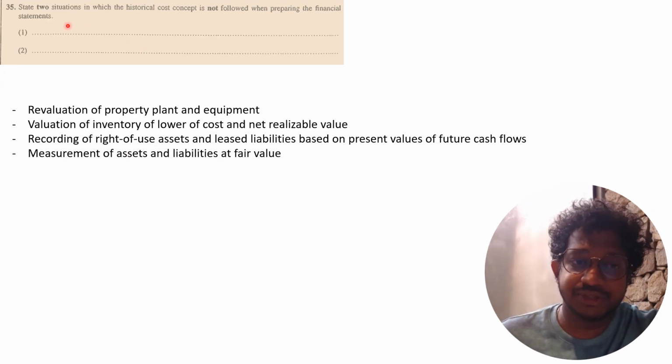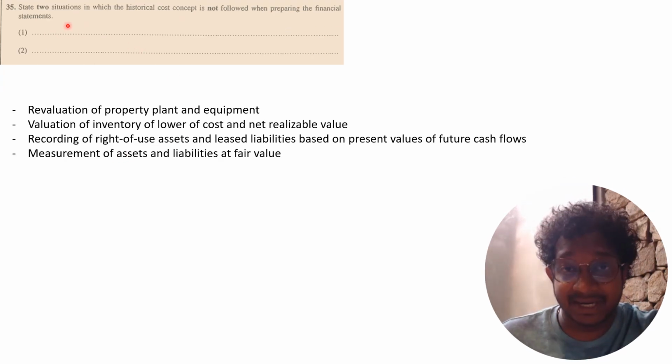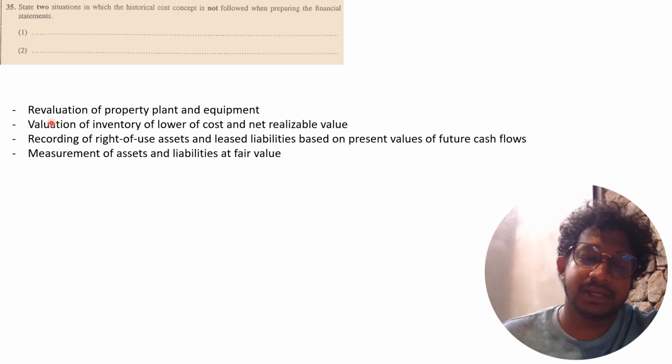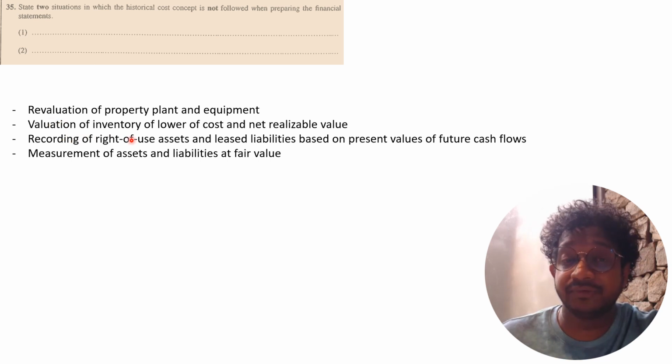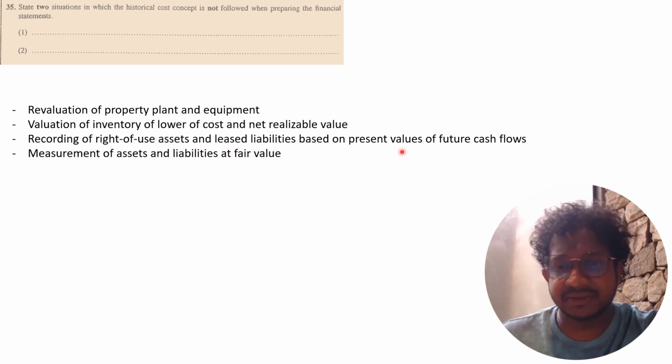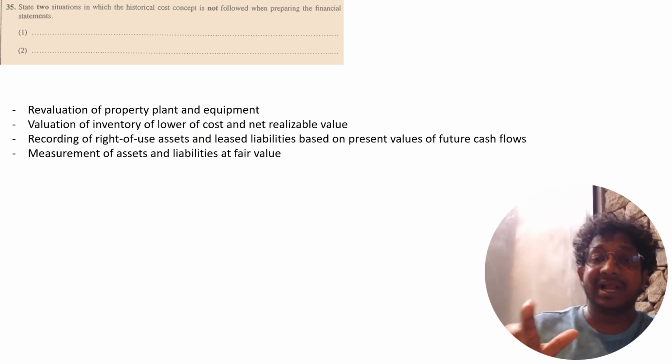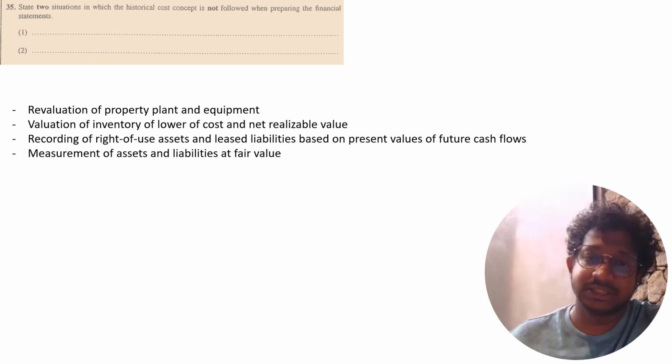Question 35 asks to state two situations in which the historical cost concept is violated. I mentioned one earlier, that is revaluation of property, plant and equipment. The other popular example is valuation of inventory at the lower of cost and net realizable value. Another is recording of right-of-use assets and the lease liability based on present values. But the two most common answers for violating the historical cost concept are revaluation of property, plant and equipment and valuation of inventory at the lower of cost and NRV.